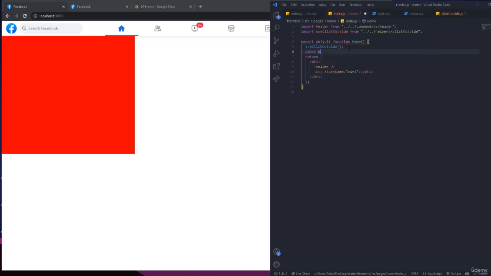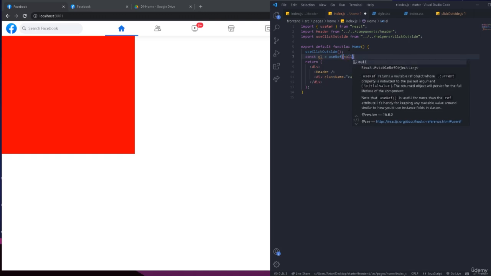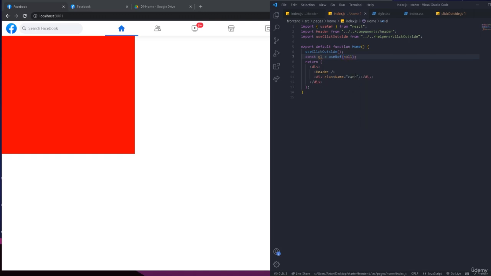So let's create const, for example, L, and it's going to be equal to useRef, which is going to be called from React, and in the beginning, the initial value is going to be null. We're going to go to the card and reference it to this element, which is going to be L. So now we want to run the function, which is going to pass the reference that we referenced the element with. So we're going to pass the element, and right here you're going to pass the function.